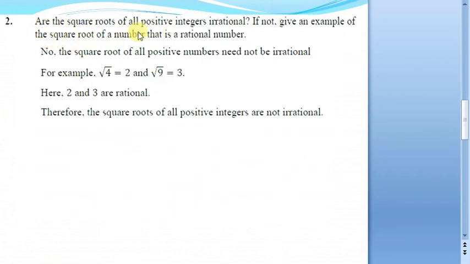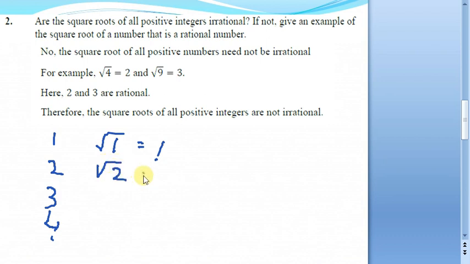Are the square roots of all positive integers irrational? If not, give an example of the square root of a number that is a rational number. So here the question is about the square root of all positive integers. What are positive integers? Take examples randomly, let us say 1, 2, 3. These are nothing but positive integers. Now we are asked about the square roots of these integers. What is the square root of 1? It will be 1, which is rational. Square root of 2, as we have discussed, is going to be irrational.